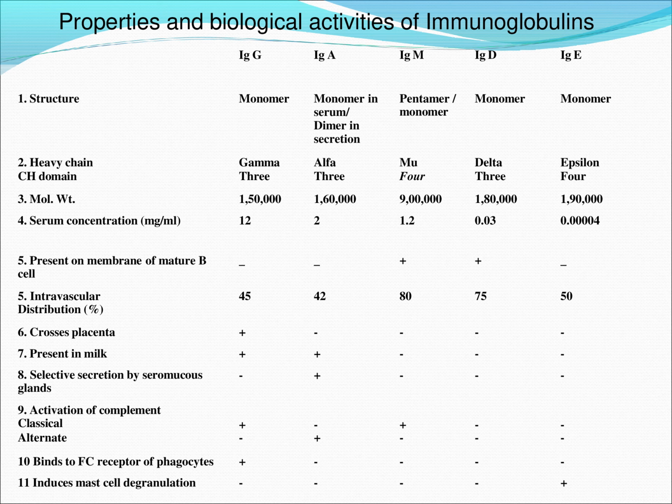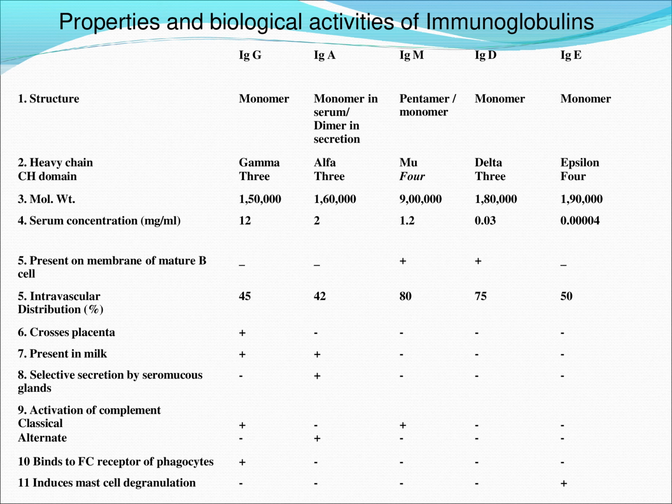So we have isotypes, allotypes and idiotypes of the classes of immunoglobulins. For example, these idiotopes are seen in mouse IgG1 against antigen A and mouse IgG1 against antigen B. So this is the basic classification of immunoglobulins.